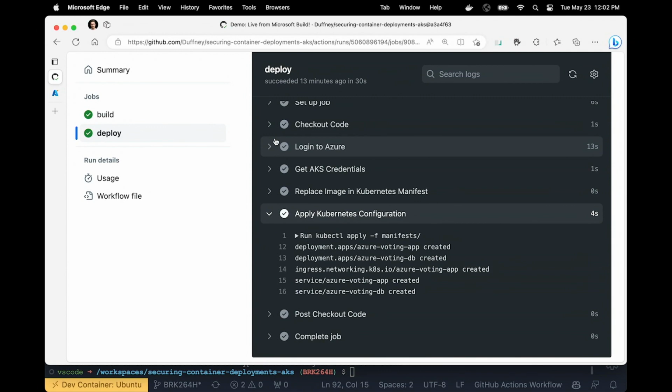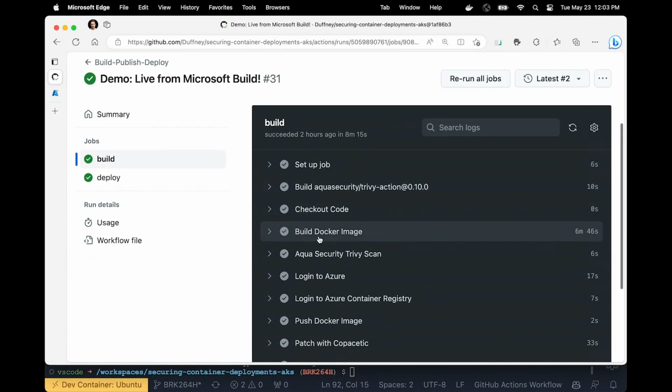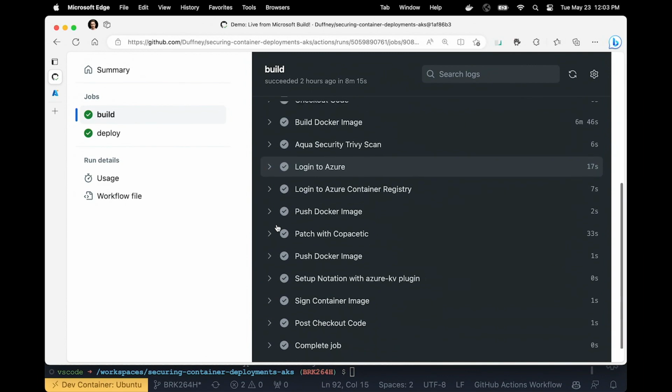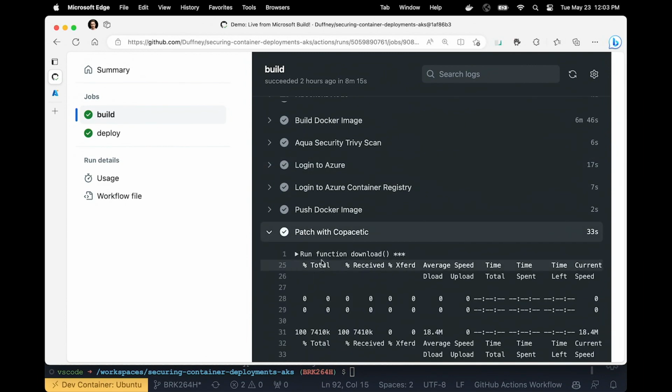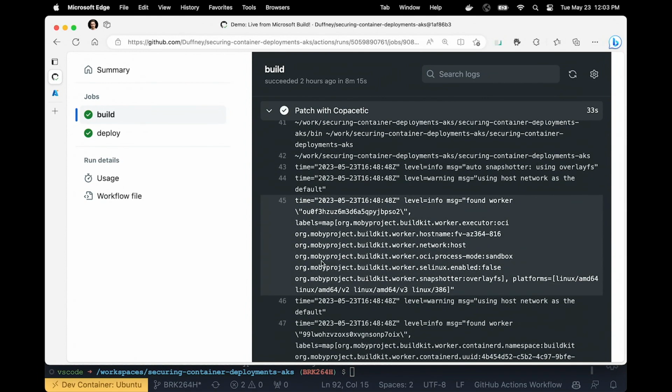That's fine. I've got a run that worked prior, just before we ran this, maybe 30 minutes ago. So even though the action said it was successful, the deployment to the cluster failed. But if we take a look here, we can see all these actions being done inside of the GitHub action itself. So all that output that we saw on the screen before as I manually walked through is now captured in your log files.